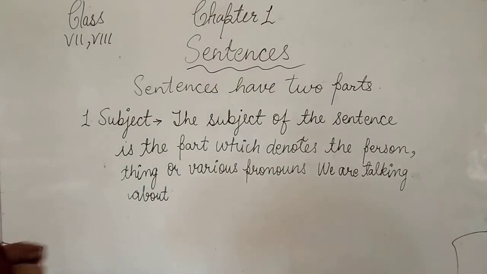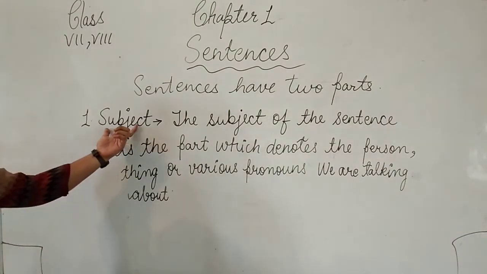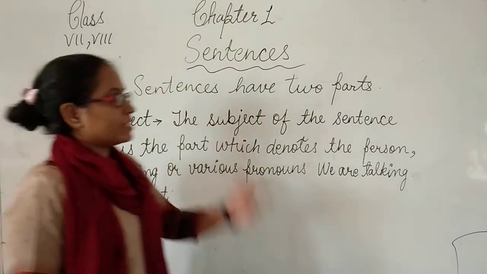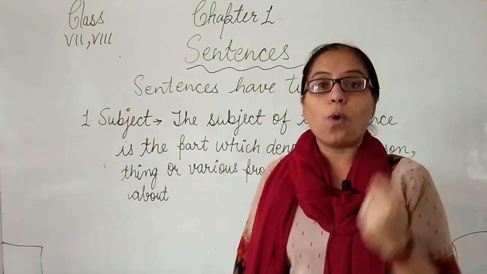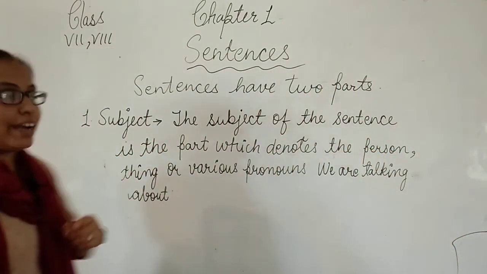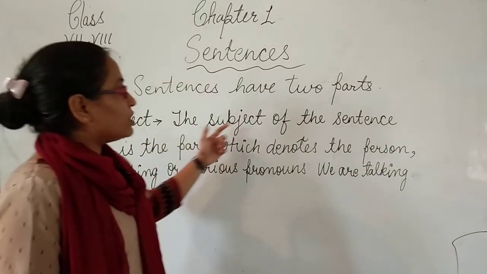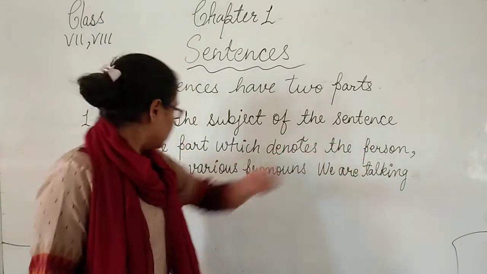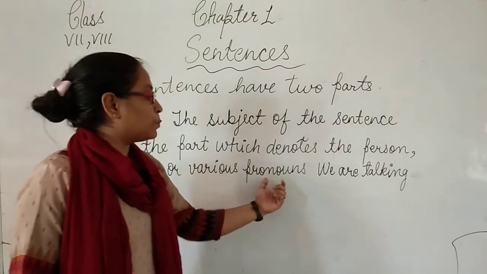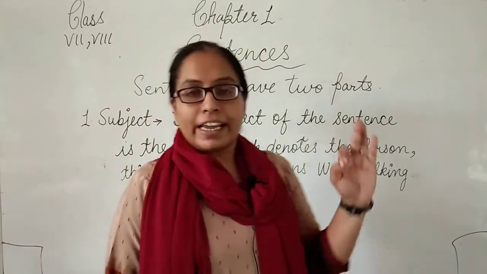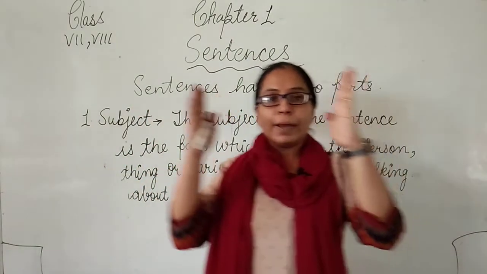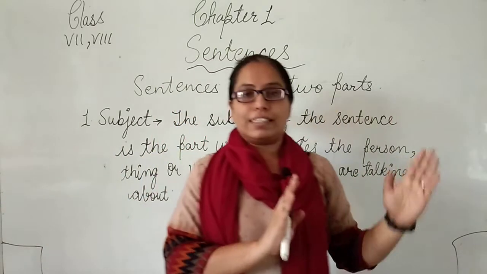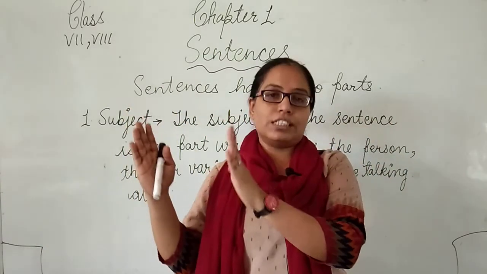Students, you know that the first part of the sentence is the subject. Let me clear what a subject is. The proper definition: the subject of the sentence is the part which denotes the person, thing, or the various pronouns. Commonly, in primary classes we learn that the beginning two or three words are called the subject.